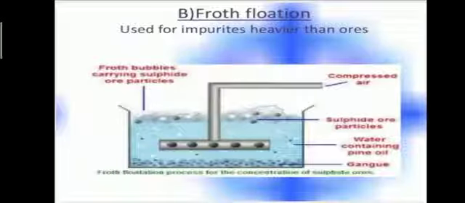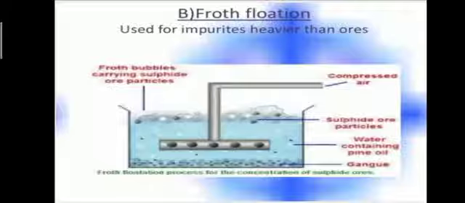In this process, a blast of compressed air is blown through a pipe of a rotating agitator to produce froth. The sulfide ore particles are wetted and coated by pine oil and rise up along with the froth at the top of the mixture in the container from which it is collected. The gangue particles wetted by water sink to the bottom of the tank. The froth containing the sulfide ore is transferred to another container, washed and dried. The sulfide ore is separated from the gangue.